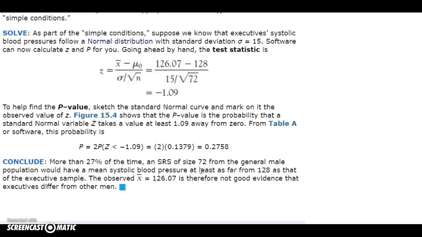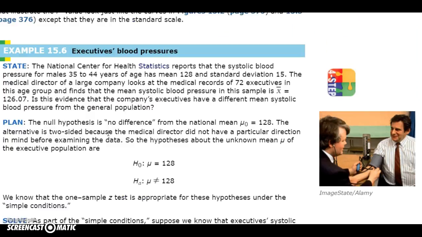What that tells us is, if the null hypothesis really is true, if there is no difference between executives and the general male population in this 35 to 44 age group, we would expect roughly 27 to 28% of our samples to give us a test statistic either this extreme or even more extreme in either direction.